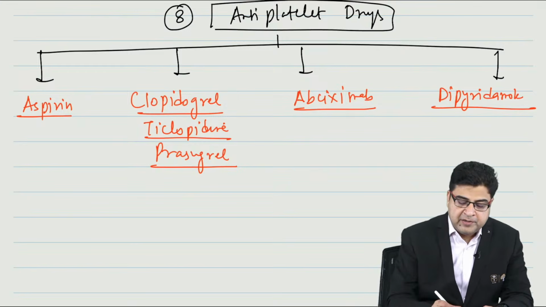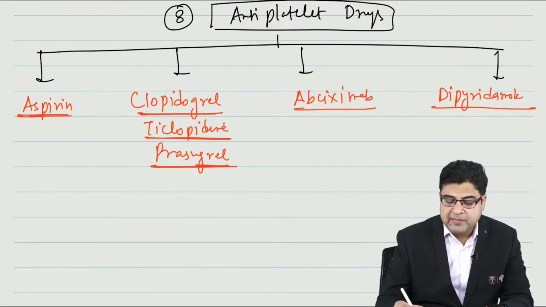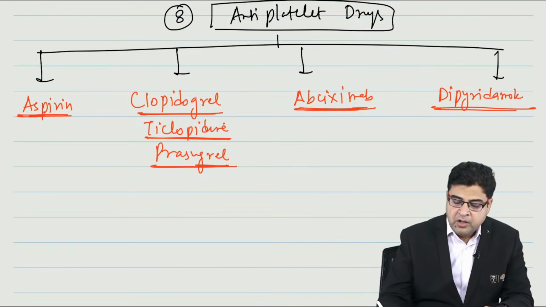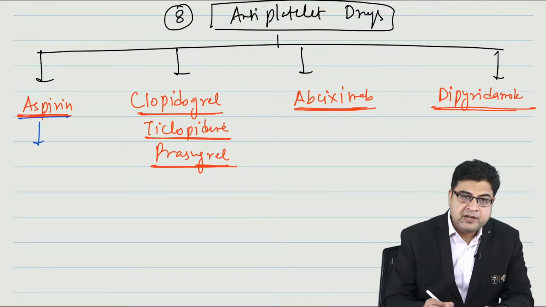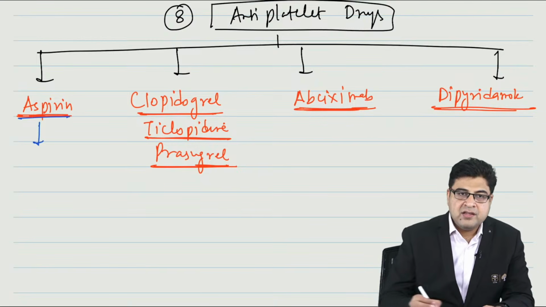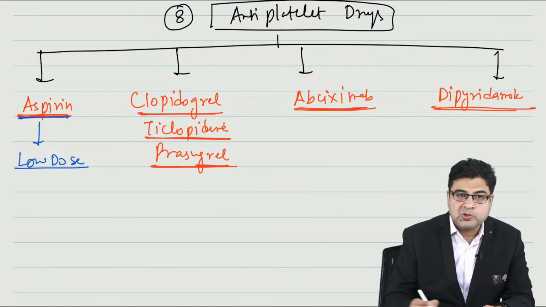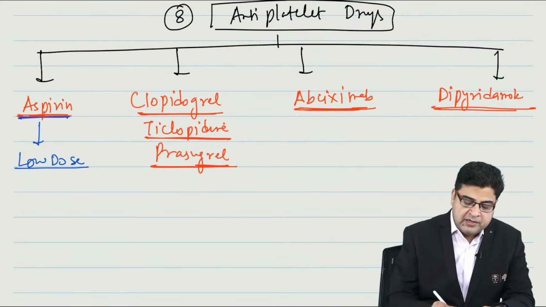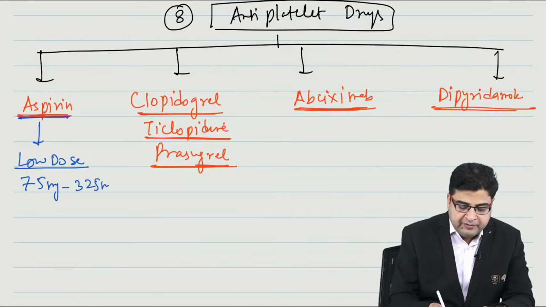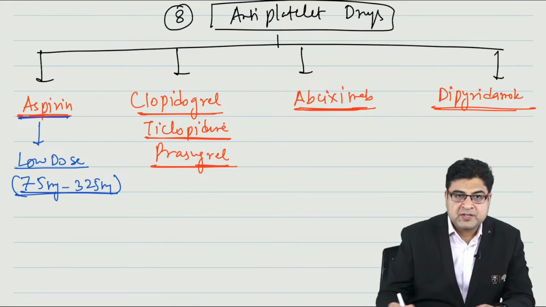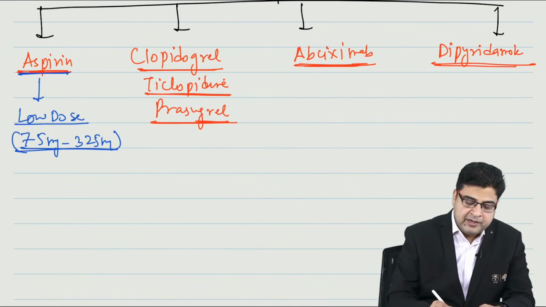So which medicines are antiplatelets? Aspirin, clopidogrel, ticlopidine, prasugrel, abciximab and dipyridamole. Now, if I ask you this question, what is the aspirin mechanism of action? You will say, sir, aspirin is a drug given always in a low dose, and the low dose of this medicine is 75 milligram to 325 milligram.